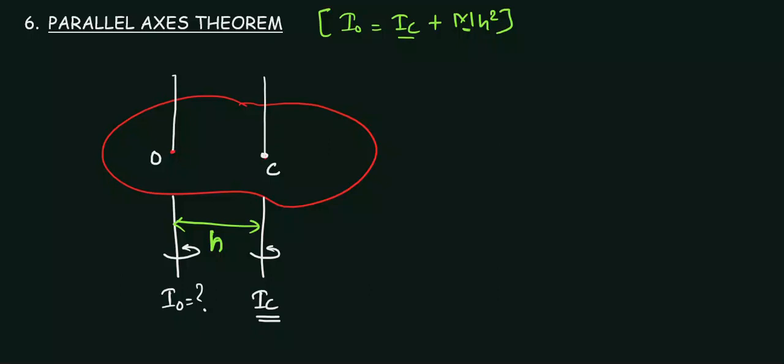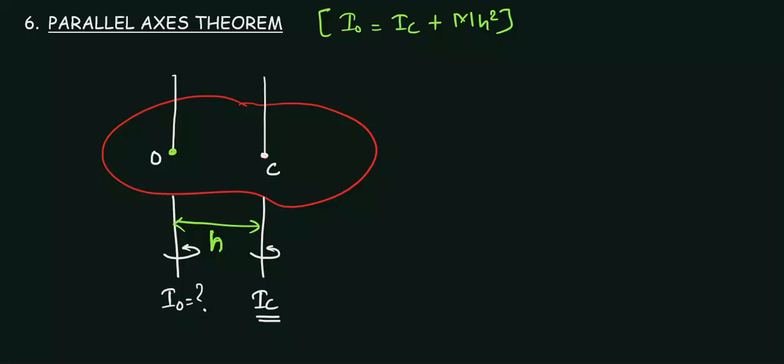The moment of inertia will be IC, and if it is rotated about this other axis of rotation, the moment of inertia will be IO. So we know this value. Now if I change h, the value of IO will be changing. So this is the mathematical expression for parallel axis theorem.